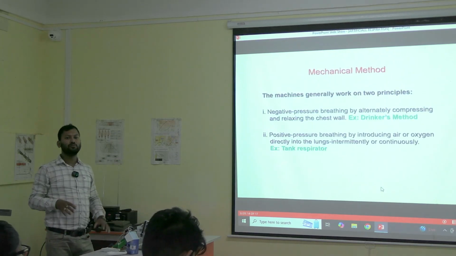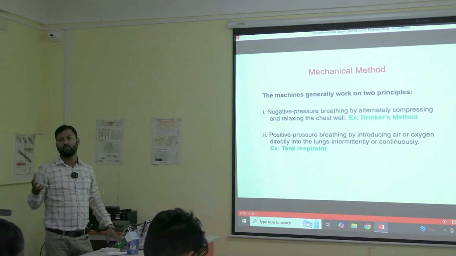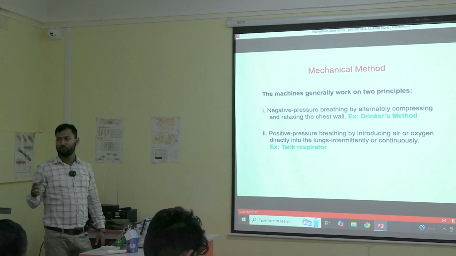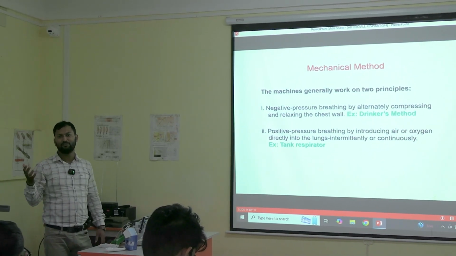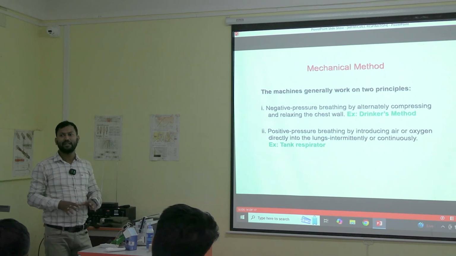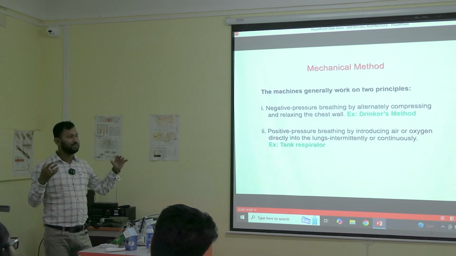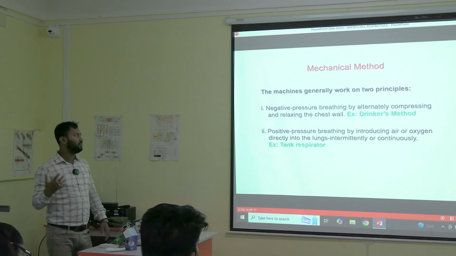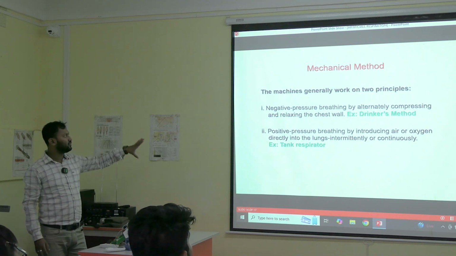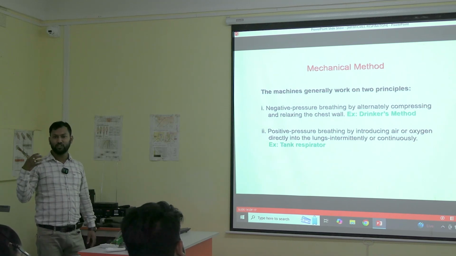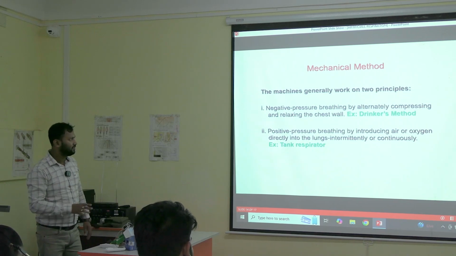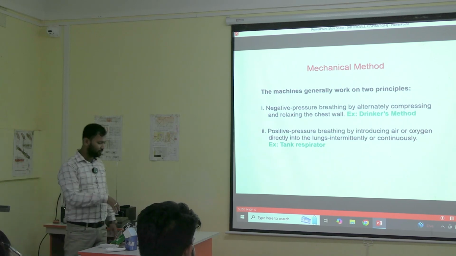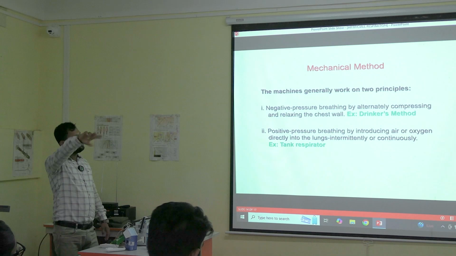So after doing this, we will call someone for help. We will tell someone to call the ambulance or the police or whoever can come for help. We will be waiting for the help and we will keep on doing the artificial methods of respiration. And these mechanical methods of respiration are actually done in hospitals. If you are in a hospital only, then you can do these things. These things are not important for you at this level. So just know the names.